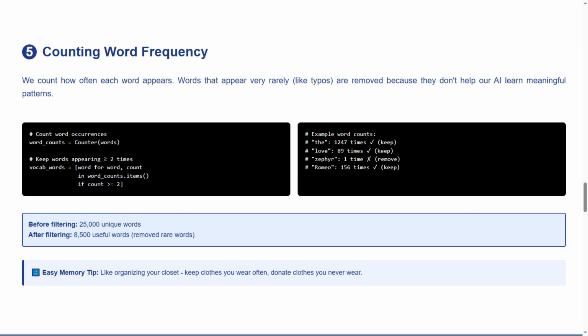Let's read our easy memory tip. Like organizing your closet, keep clothes you wear often, donate clothes you never wear. This step is brilliant. By filtering out rare words, we're helping our AI focus on the patterns that really matter. You're making the same decisions that data scientists at major tech companies make every day. From 25,000 unique words, we're keeping about 8,500 that will actually help our AI learn to write like Shakespeare.